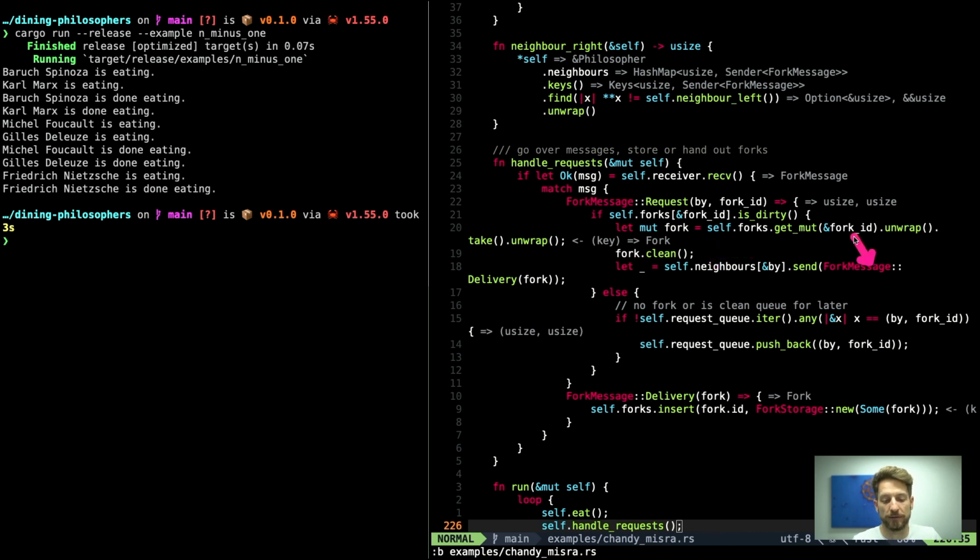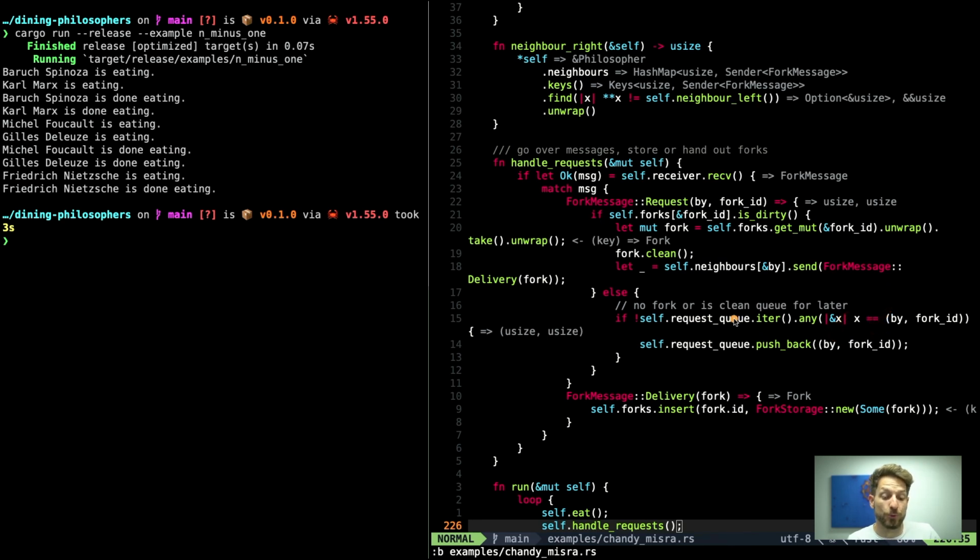And then again, we create the fork message of type delivery with the fork inside. Now on the else branch, this means we are not allowed to send out the fork. We have to attach this to our queue. Here's a double check to make sure that the queue doesn't grow too much. We look inside the queue with the iterator and the any method. This small closure makes sure that we do not already have the same request for the same philosopher with the same fork ID. If we don't, we can push back this new request for the philosopher and fork ID.